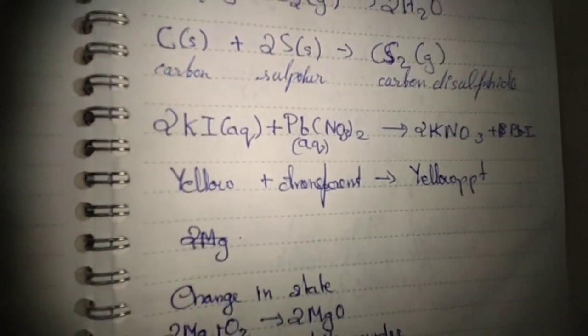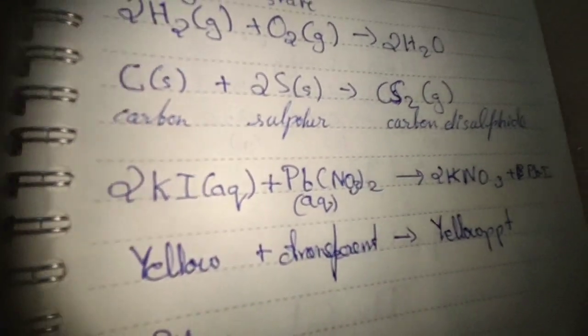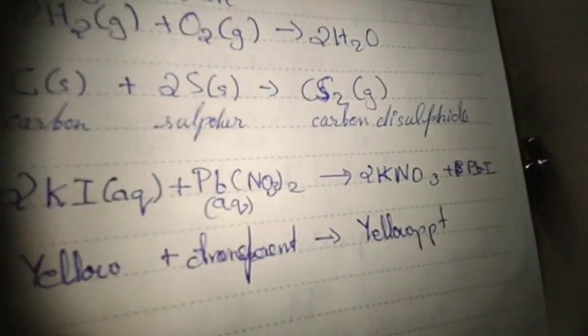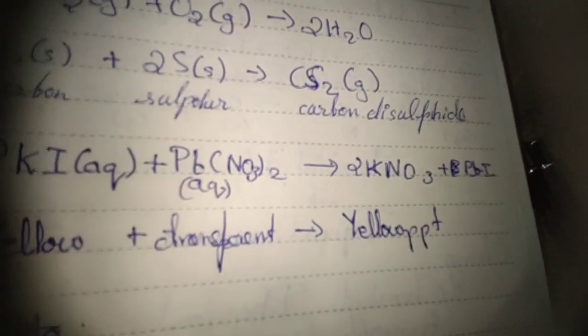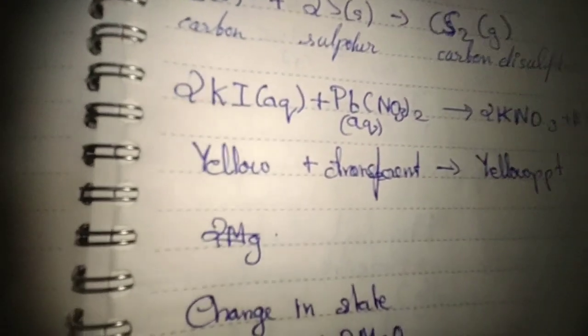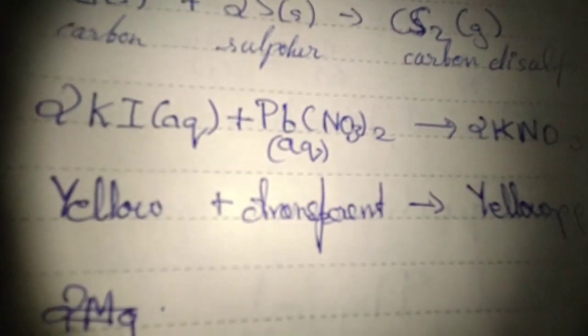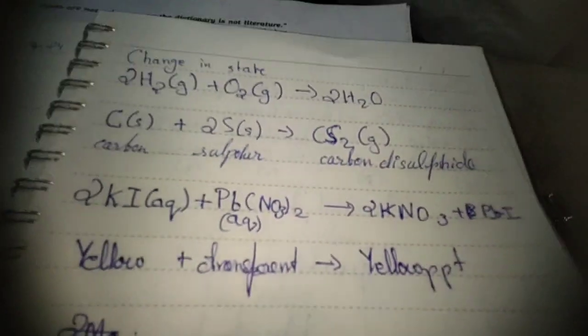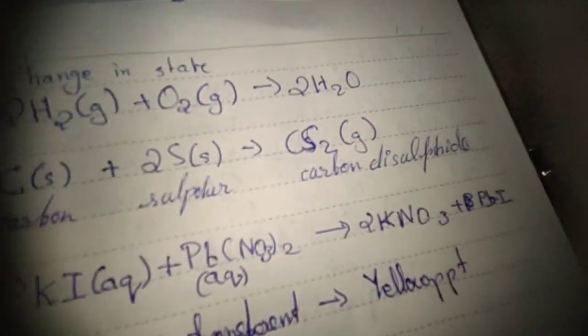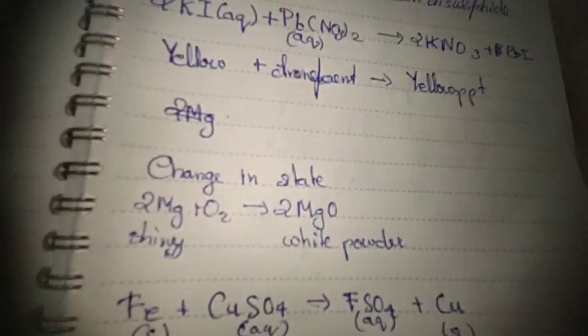Then here we have potassium iodide with lead nitrate, which gives off potassium nitrate plus lead iodide. This we have yellow plus transparent gives off yellow PPT, which is precipitate. I will introduce you to these terms later on in this chapter.